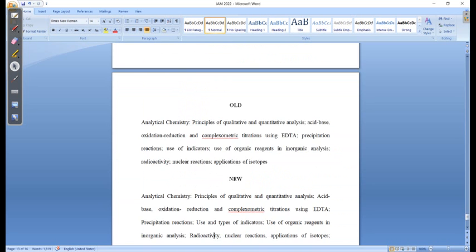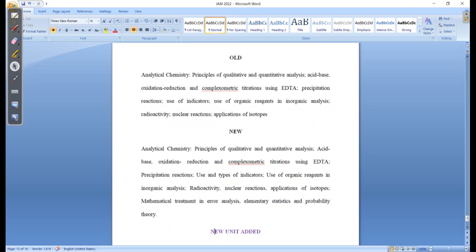And then analytical chemistry. Again I want to emphasize that, see what they did earlier, they had included acid base titration in a certain unit. Now here they are also asking the EDTA titration, right? Complexometric titration, oxidation reduction titration, acid base titration. They had written the same thing in the old syllabus. Now if you check the new syllabus, again the same things are there: acid base titration, oxidation reduction, complexometric.